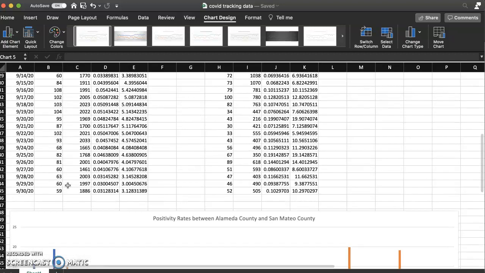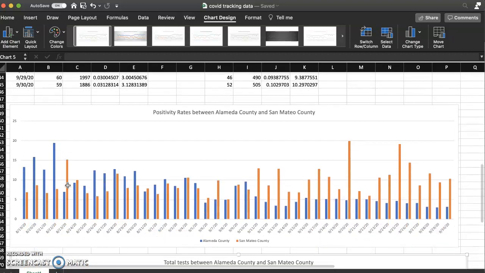And then if I go ahead and show you the positivity rates right here, the blue is Alameda County, while the orange is San Mateo County. As you can see, throughout the month of August, Alameda County was way above San Mateo County in positivity rates, and that's just because once again the population is way bigger. This is when the lockdown was at its peak, where everything was pretty much locked down.